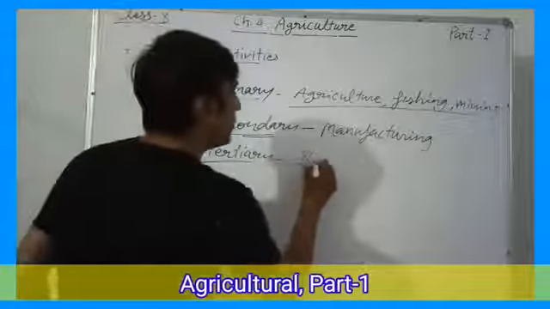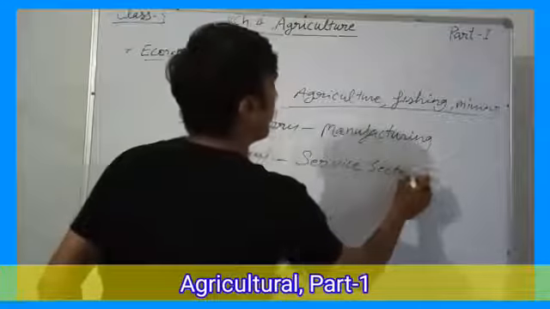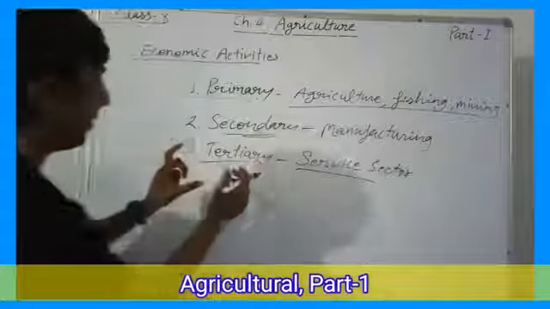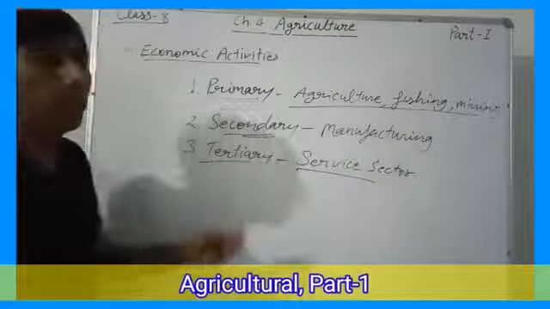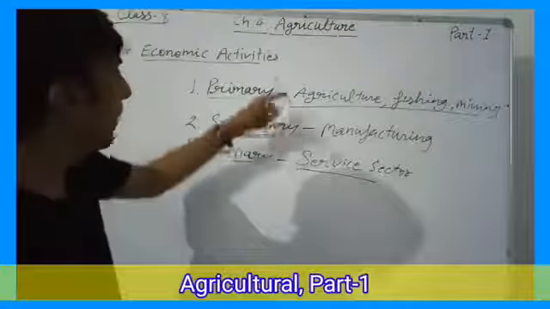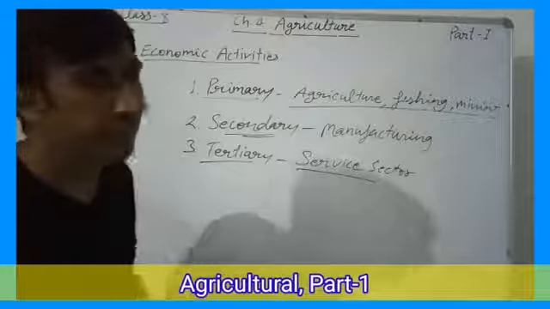Next one is tertiary activities. This is called the service sector. It is providing of the services. It means the tertiary sector provides the services to primary and secondary activities.